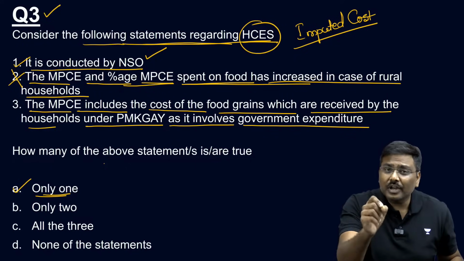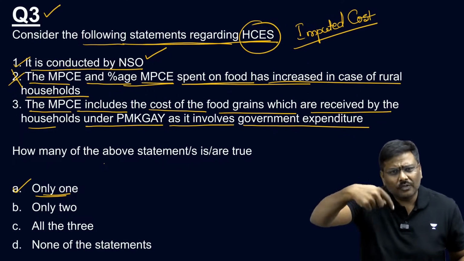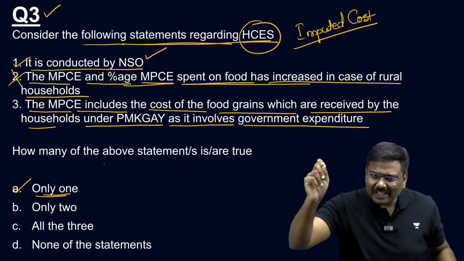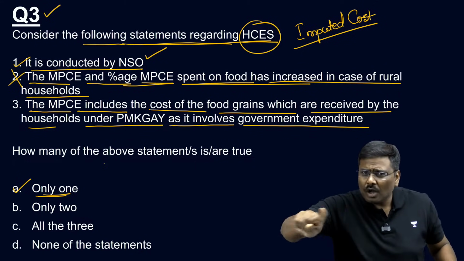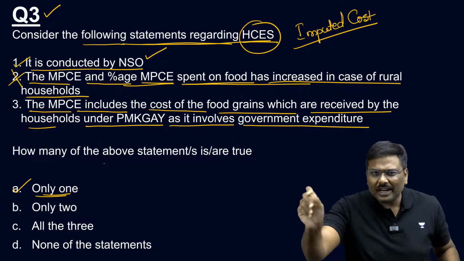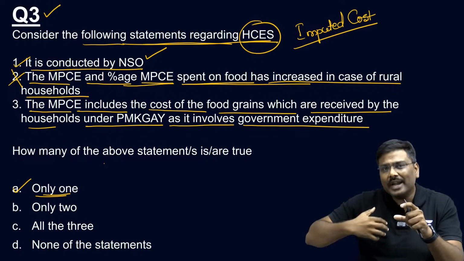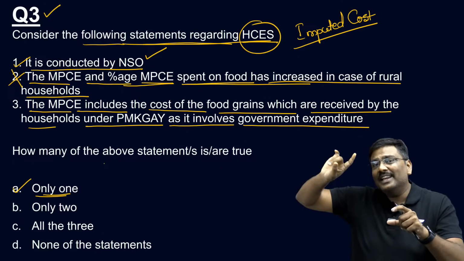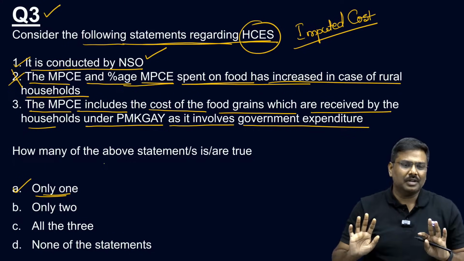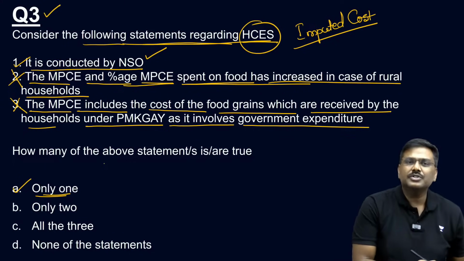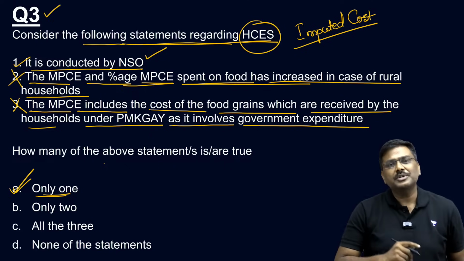So don't you think food grains will be provided free of cost to you? Do you have to spend money out of your, let's say, 3773 rupees? Will you spend any money on Pradhan Mantri Garib Kalyan Anna Yojana food grains? No, you will not spend money. Hence, for the free food grains which are allocated to them, the expenditure is incurred by the government, not by the household. That is not considered in the calculation. Is it okay? Third statement is also wrong. So first one is correct, second one is wrong, third one is wrong. Right option is option A here.